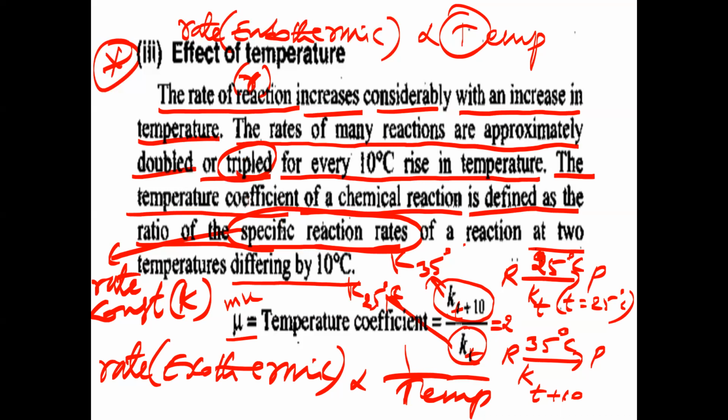So if you increase the temperature by 10 degrees, the K value at T plus 10 is equal to 2 times KT, mostly. In rare cases, 3 times KT. It will be tripled sometimes, but mostly it will be doubled. Is that clear, ma? Yes, sir. So this is what we have about temperature coefficient. Very important concept. Temperature coefficient is important, and calculation of delta H in the previous case is also very important.